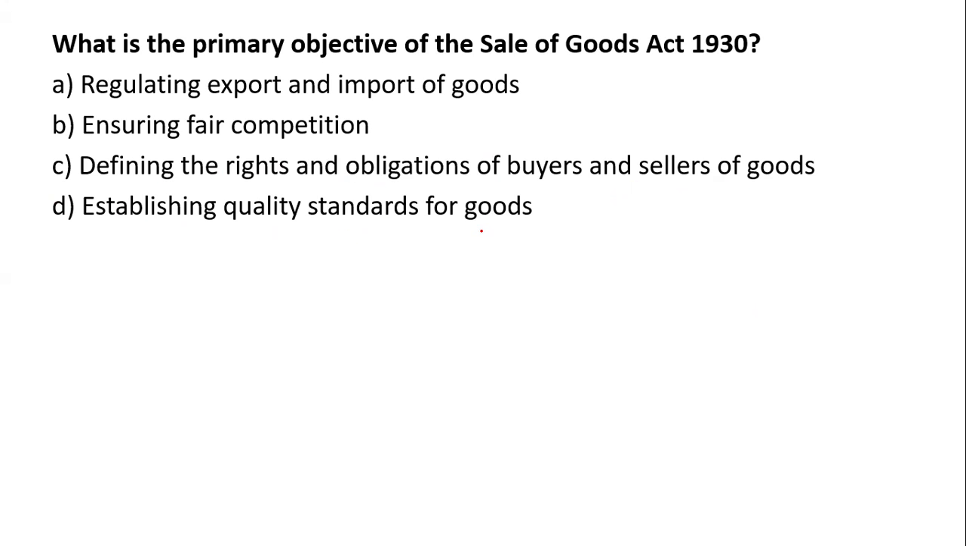I am starting with a very simple and easy question, and after that, I will gradually increase the level of the questions. This is just a warm-up. So what is the right answer? Yes, you know, it is defining the rights and obligations of the buyer and the seller of goods. That's why this is the objective of the Sale of Goods Act.